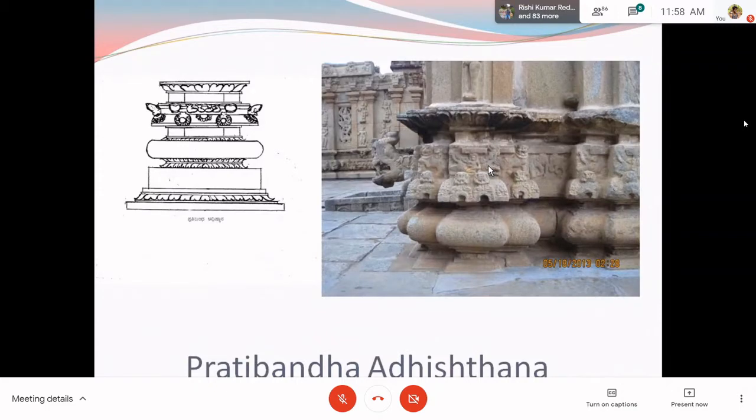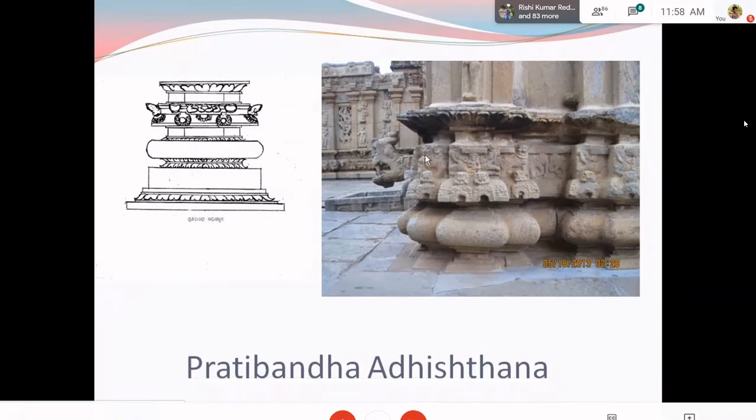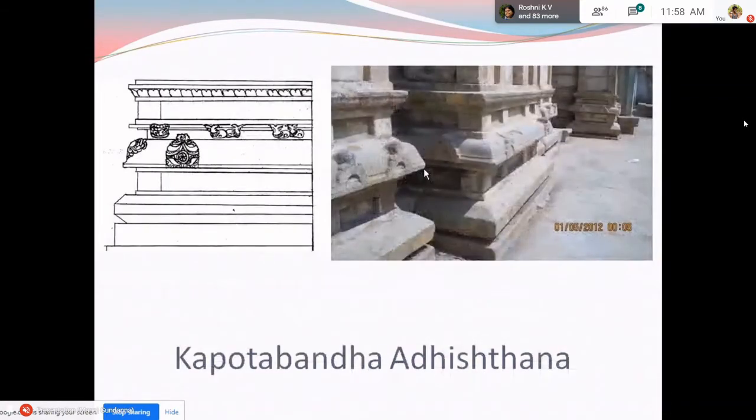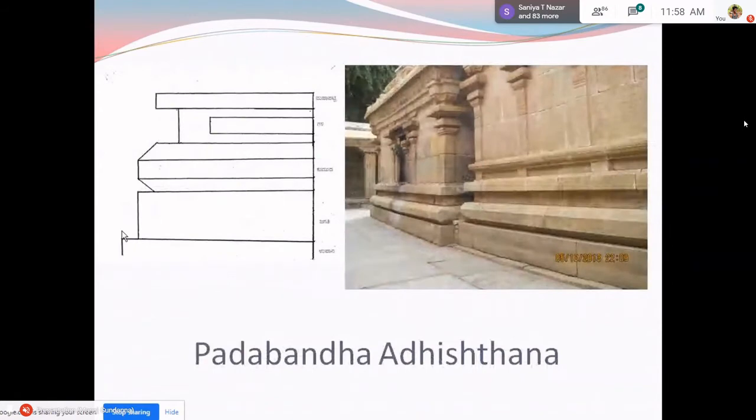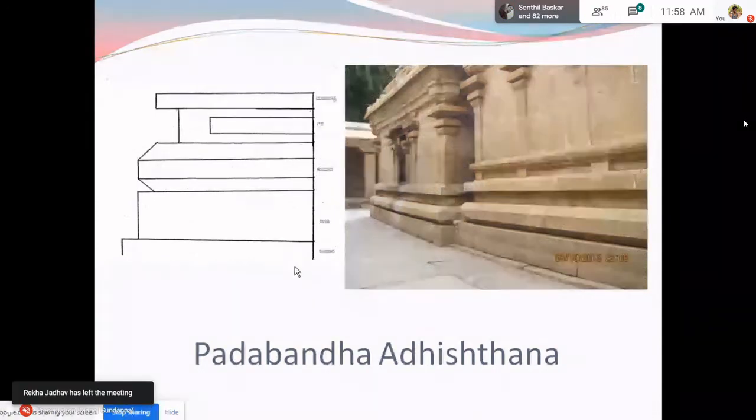Prati means the molding which we find above the, I think, okay, here I'll try to explain the moldings of the adhisthana. Again, we have to start from the lowest molding. The lowest molding is called the upana.